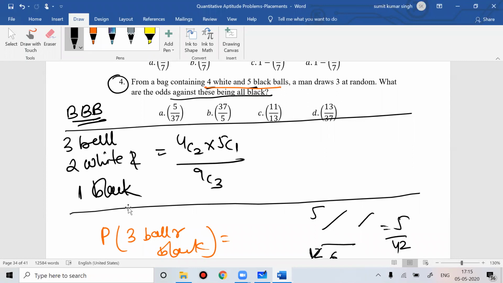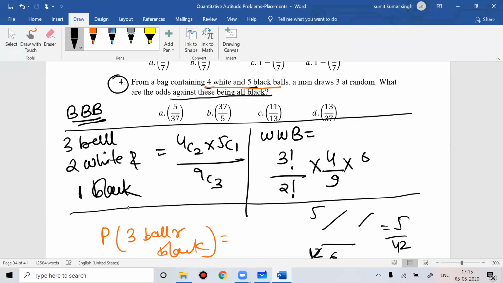But if you do not use NCR, so two white and one black, you have to think in how many ways you can arrange it. You can arrange this in 3 factorial by 2 factorial. Then you have to think about the white balls. The first ball white is 4 by 9, the second ball white is 3 by 8, and the first ball black is 5 by 7. This will be your answer. Anyway, both will give you the same answer.